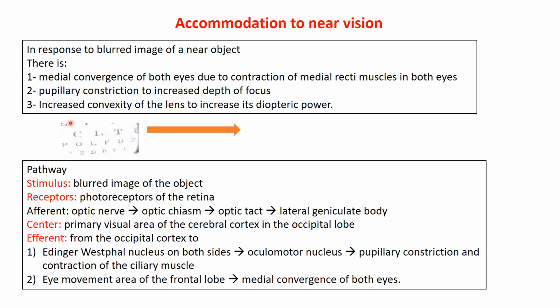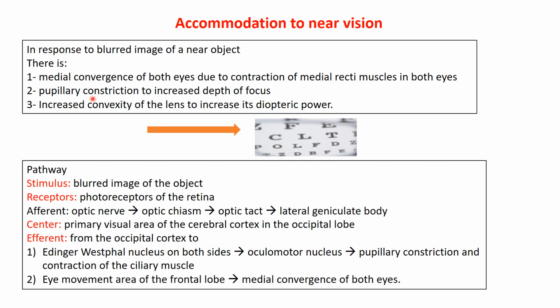The image of the letters will be blurred, but suddenly the image will be clarified. What happened? In response to the blurred image of the object, there is medial convergence of both eyes due to contraction of the medial recti muscles in both eyes.